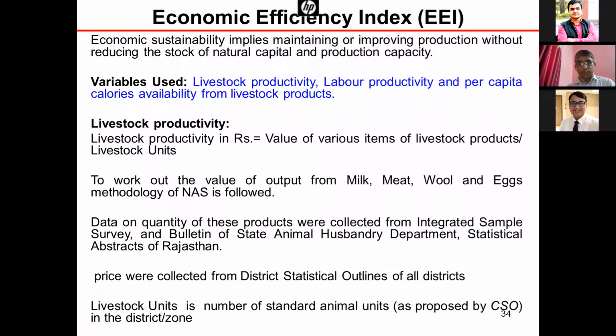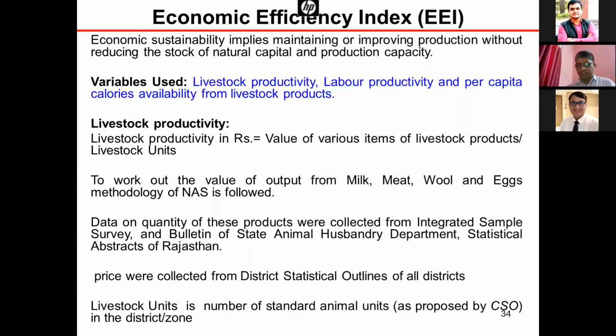For economic sustainability, we took three indicators: livestock productivity, labor productivity, and per capita calories availability from livestock. For livestock productivity, we captured the value of output from livestock products per unit of standard animal units. And these are easily available at the state level now.